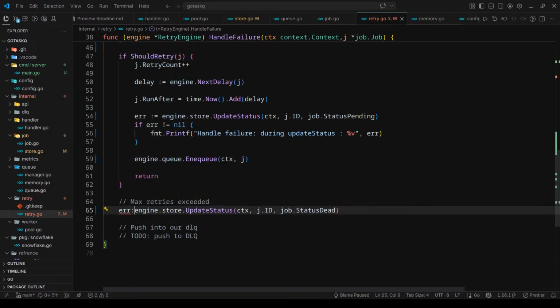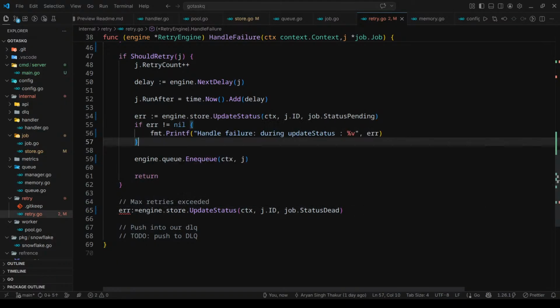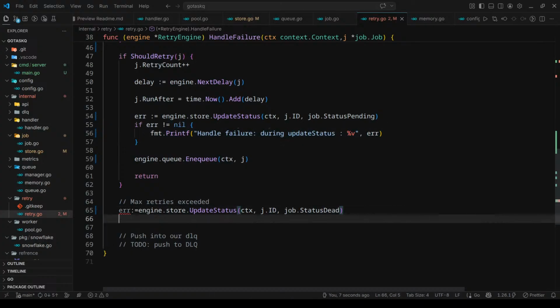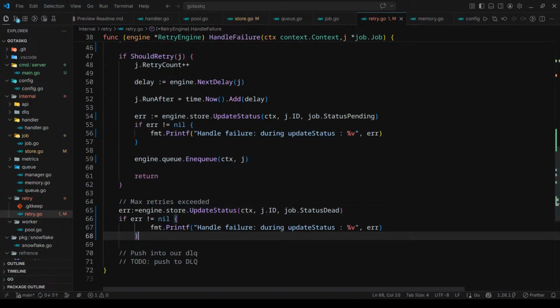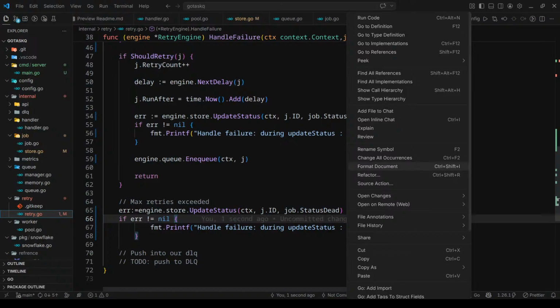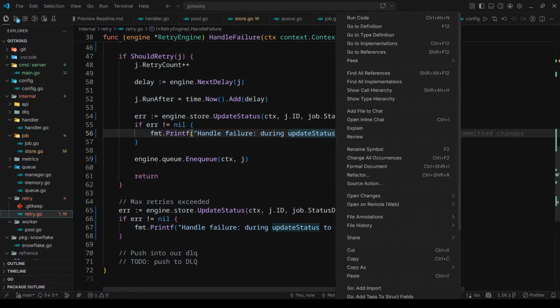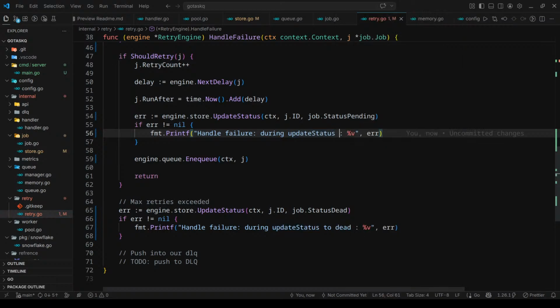Next thing we'll do is this throws an error, but we are ignoring it, so we'll not ignore it from now and use it, like if error not equal nil. We'll just use something like this. It is for update status to dead, and during update status to pending.